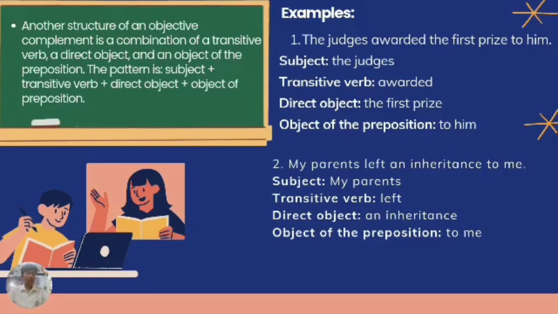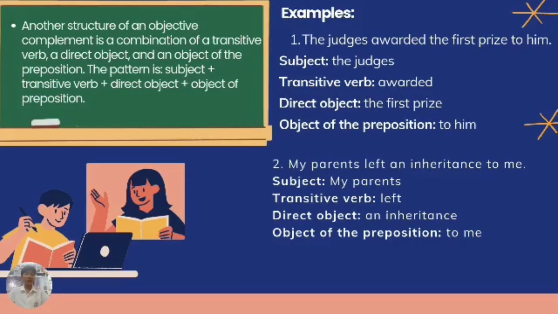Example: "The judges awarded the first prize to him." The subject is the judges, the transitive verb is awarded, the direct object is the first prize, and the object of the preposition is to him.